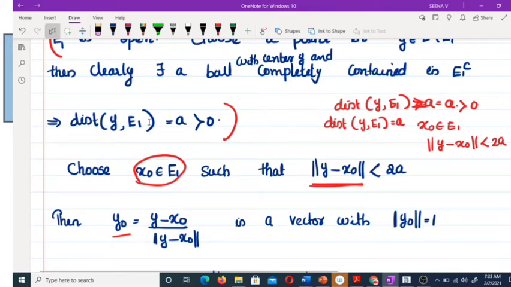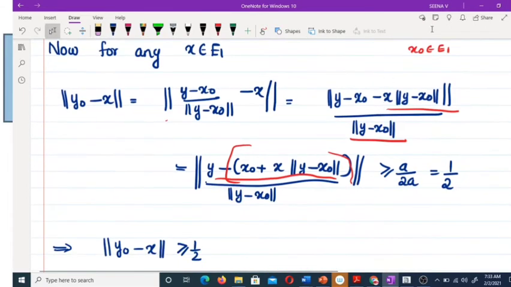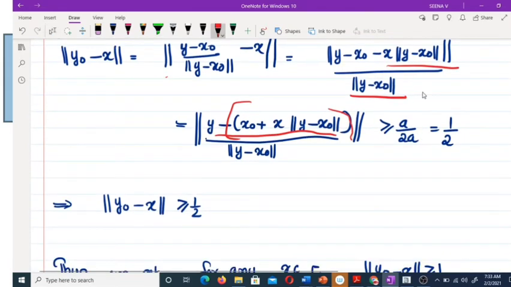Okay, that means norm of y minus x naught plus x is actually greater than or equal to a, because distance is an infimum.